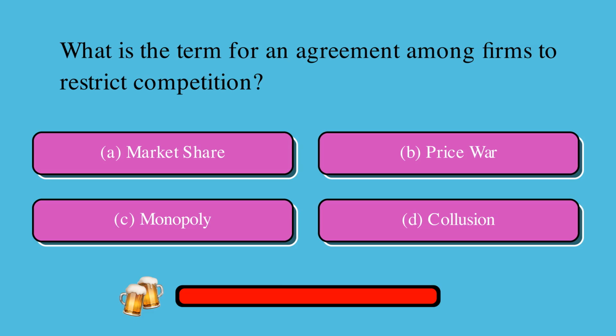What is the term for an agreement among firms to restrict competition? Is it A, market share, B, price war, C, monopoly, or D, collusion? The correct answer is D, collusion.